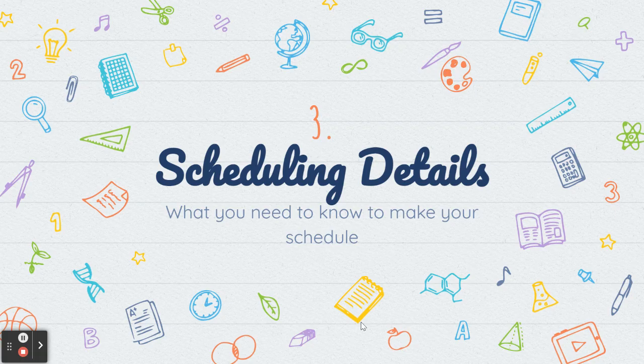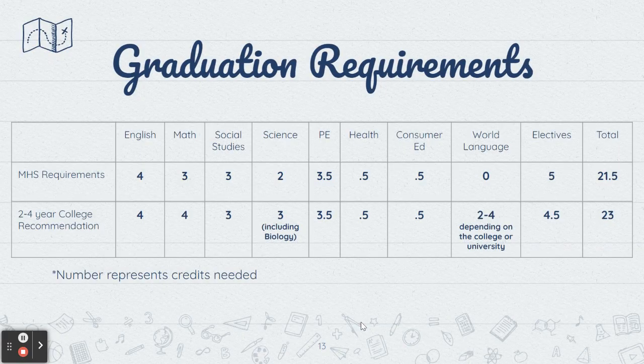So some scheduling details, what you need to know to make your schedule. So again, talking about graduation requirements, I know everybody knows that the magic number is 21.5, and that's Moline High School's requirements to finish. However, it's not just 21 and a half credits of anything. You have to have certain requirements within those 21 and a half credits. So on this row right here, we're looking at just the Moline High School requirements. And if you're going to go to a 2 to 4 year college, these are the recommended credits that you would need.